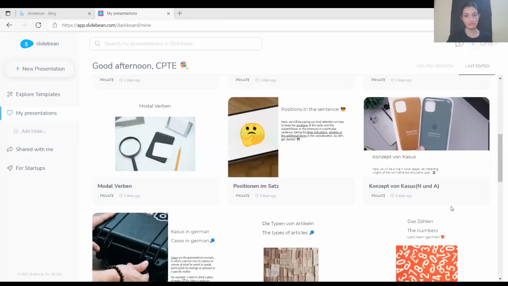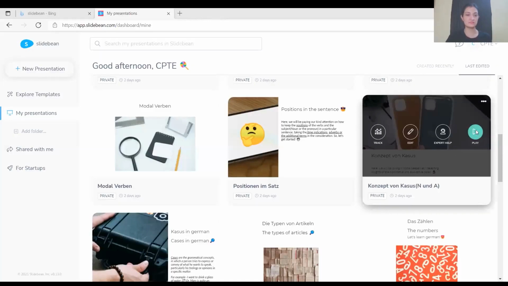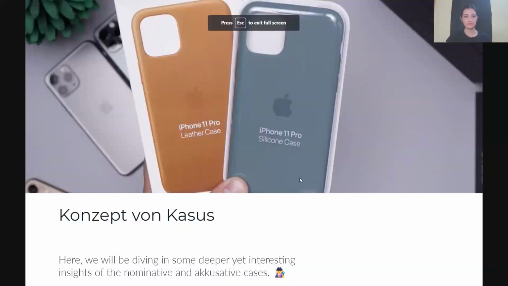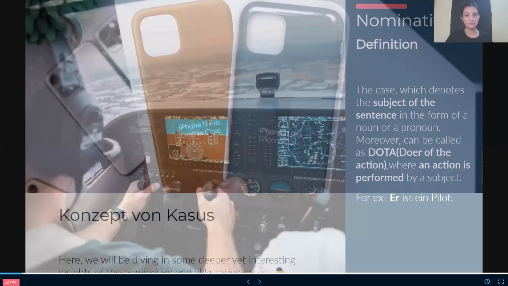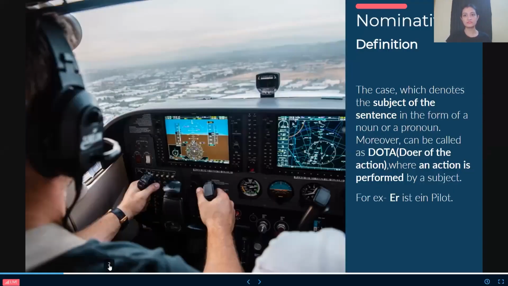I am sharing my screen, and here is my screen which you can already see, and here is the concept. So people, this is the concept von casus, which is the concept of the cases. Here we will be diving into some deeper yet interesting insights of the nominative and the accusative cases. So let's get started. Here you can see the definition of nominative, which you already know.